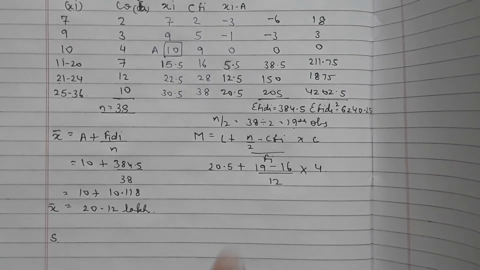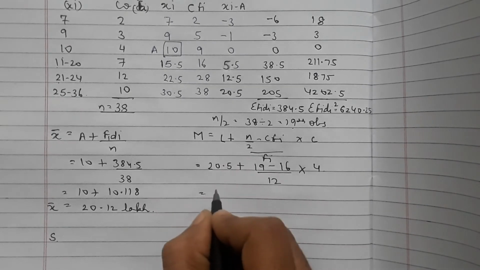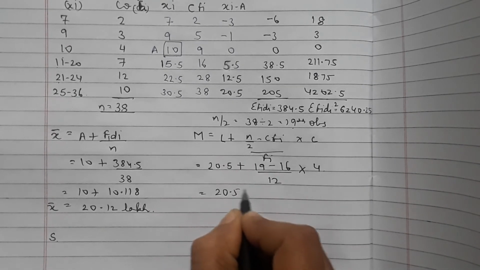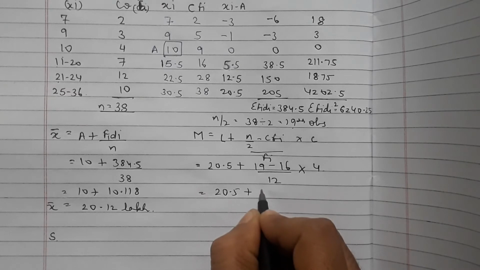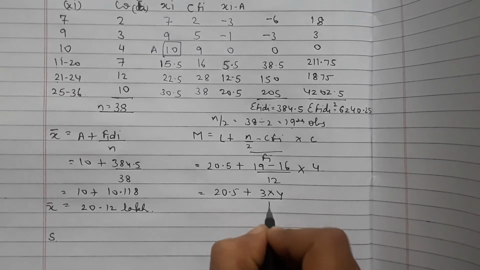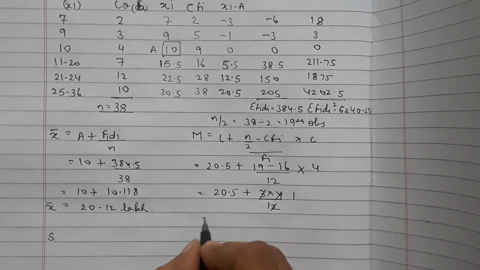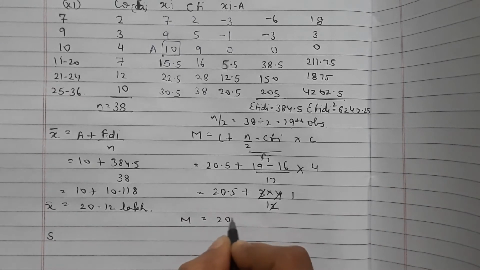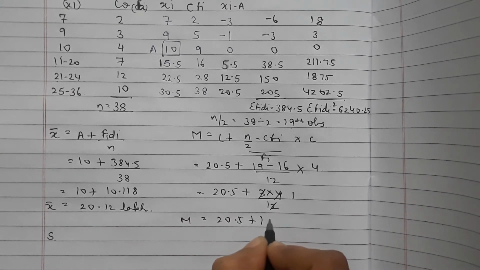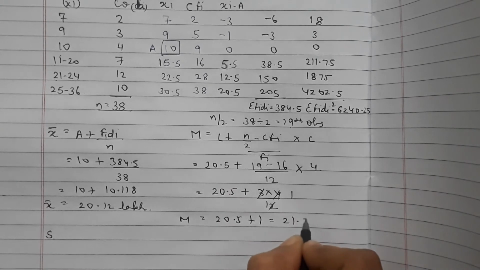Solving this, we have 20.5 plus 3 into 4 divided by 12, which is 1. So the median is 20.5 plus 1, equal to 21.5 lakh.